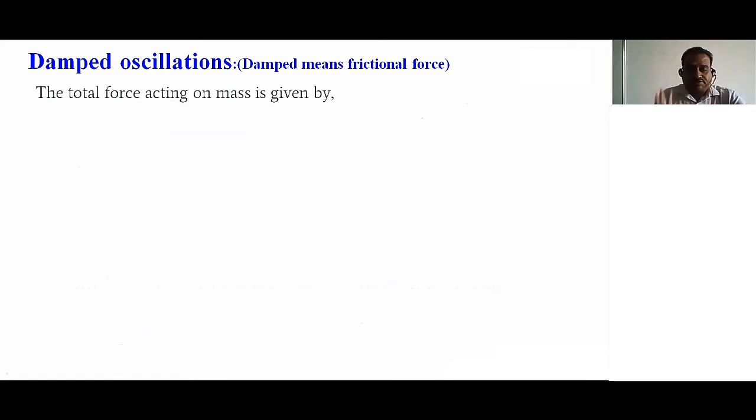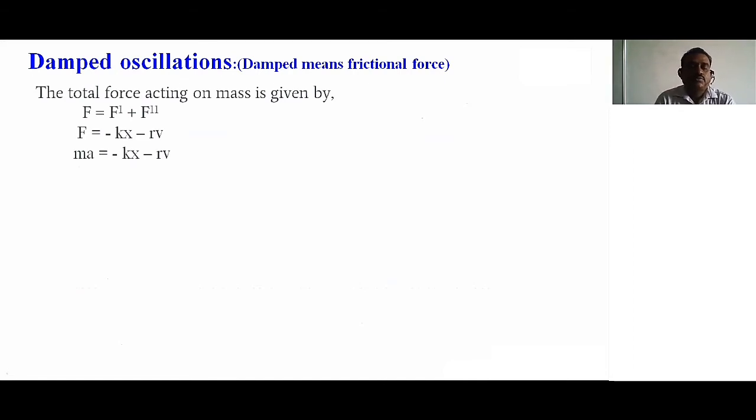So the total force acting on the vibrating system is given by F is equal to F dash plus F double dash. Substituting those values, F is equal to minus Kx minus rv. According to Newton's second law, we can write F is equal to ma.